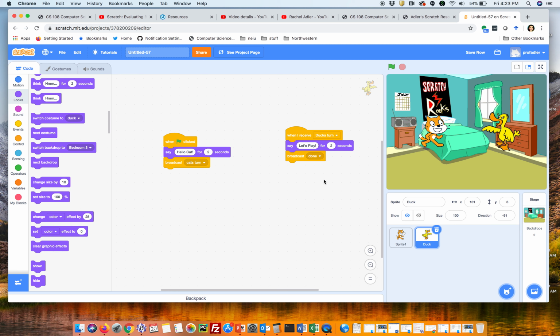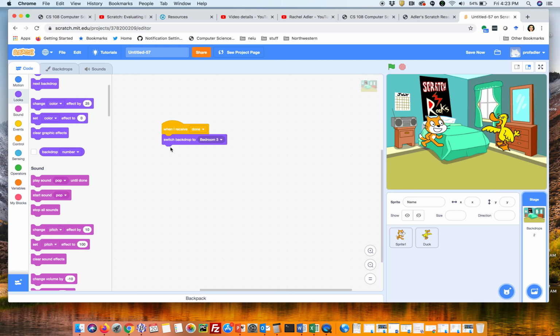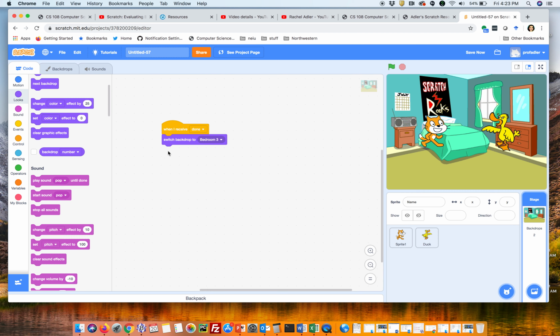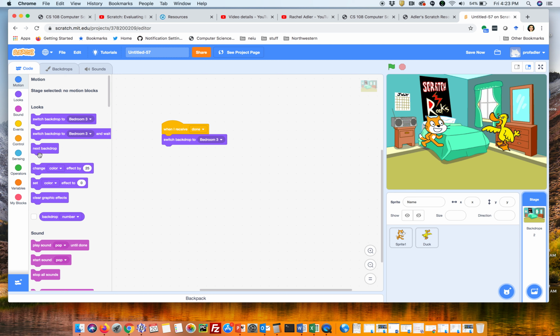But the point I wanted to make from doing this whole thing is, number one, of course, you could broadcast to know if it's your turn. But number two, the other point I wanted to make is that backdrops itself can have code. Just like sprites can have code, backdrops can have code too, but they are limited code. You'll see they don't have everything. The backdrops don't have all the options. Backdrop can't have motion. They can't move. A backdrop can't move because it does not make sense for a background to start moving around. That makes no sense. A sprite can move.